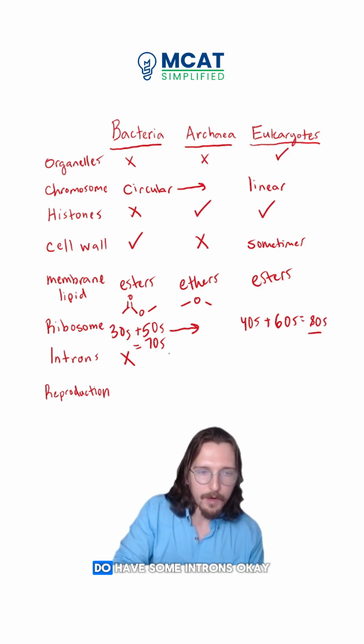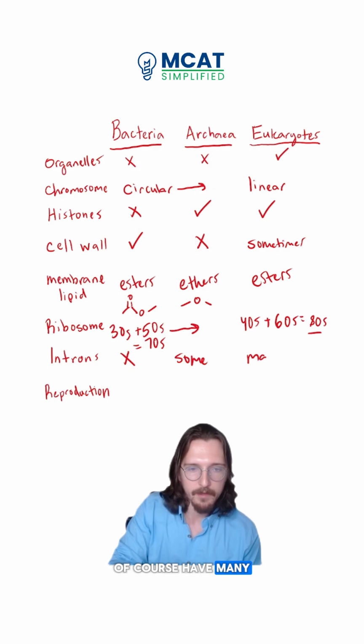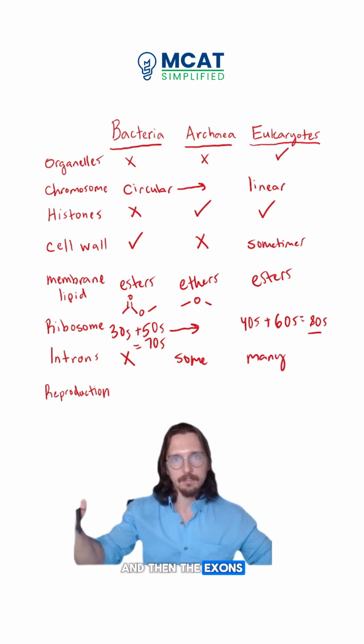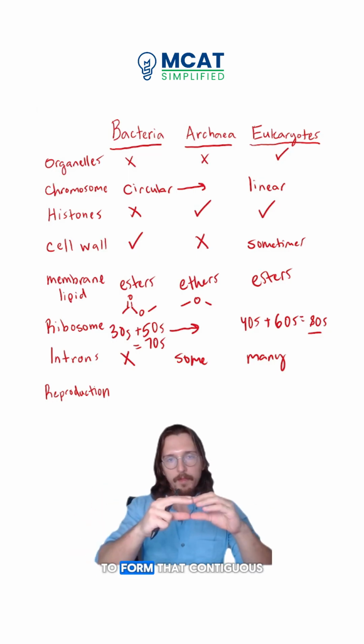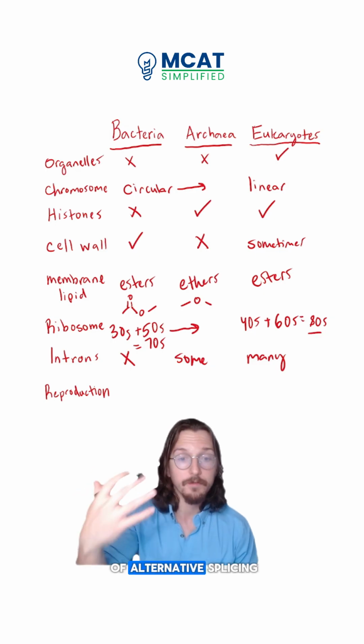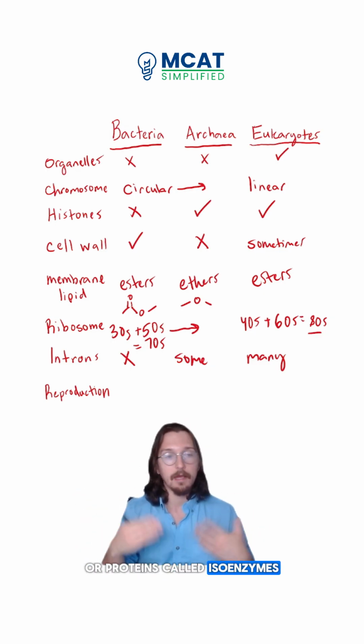Archaea, however, do have some introns, so another similarity between them and eukaryotes. And eukaryotes, of course, have many introns. And remember, those introns have to be spliced out, and then the exons have to be spliced together to form that continuous mRNA. Of course, that allows for the process of alternative splicing, where you can get different combinations of exons to produce slightly different enzymes or proteins called isoenzymes.